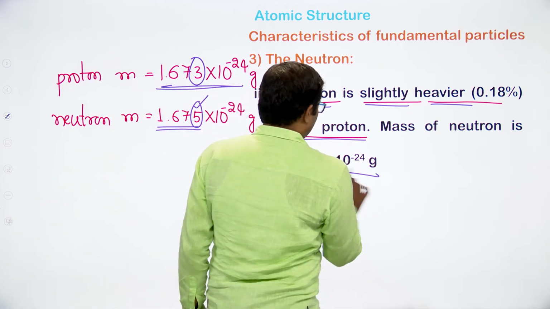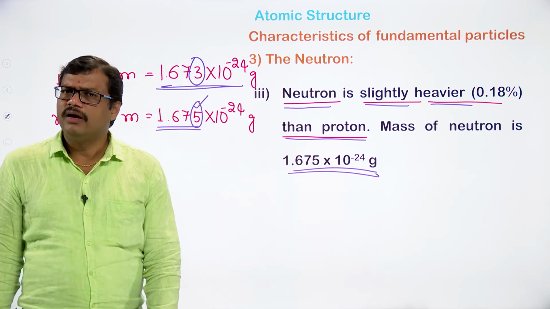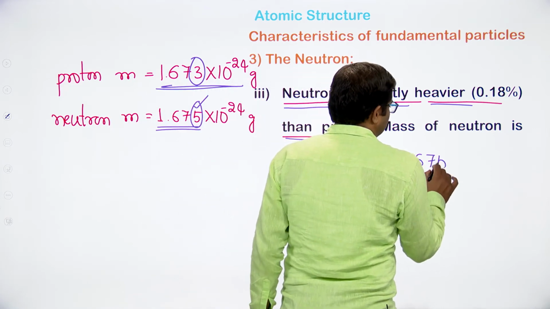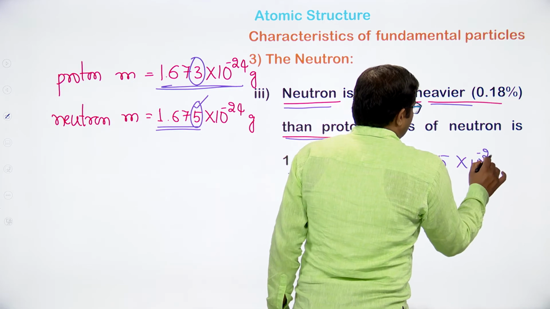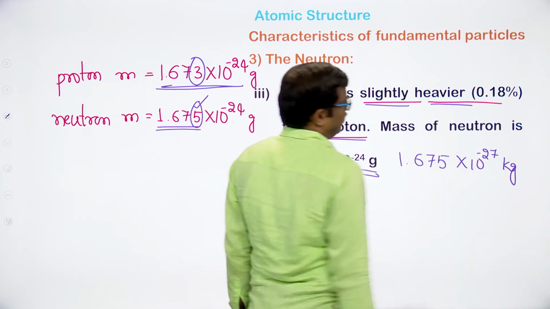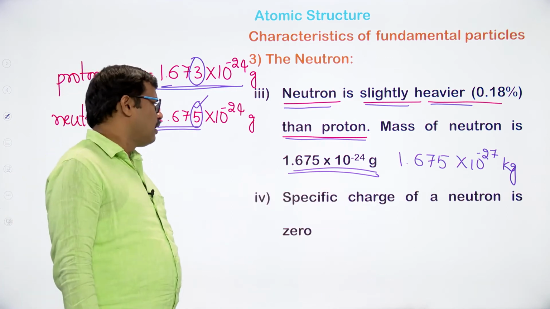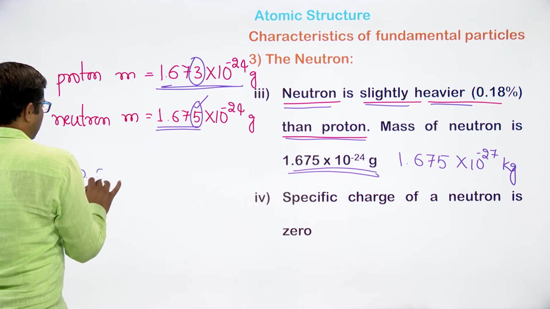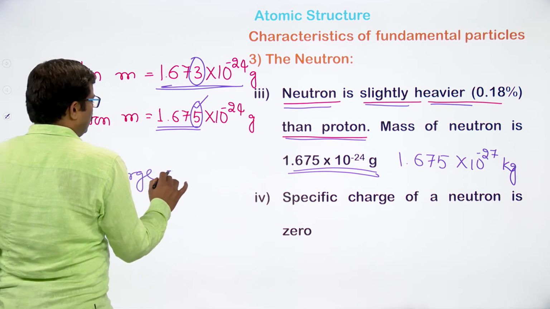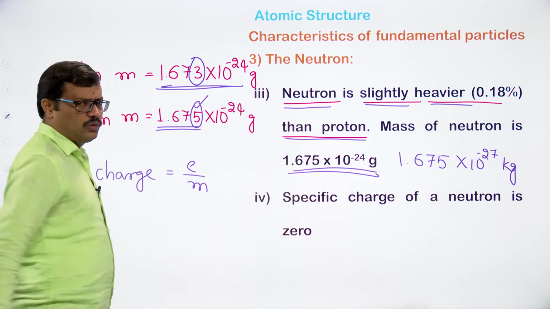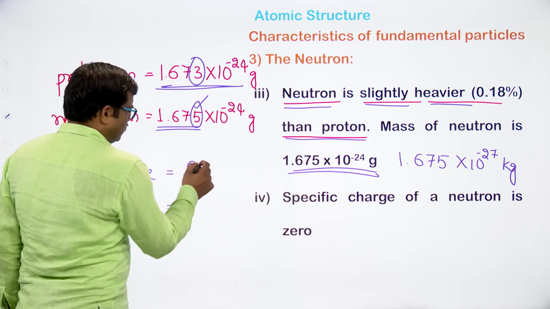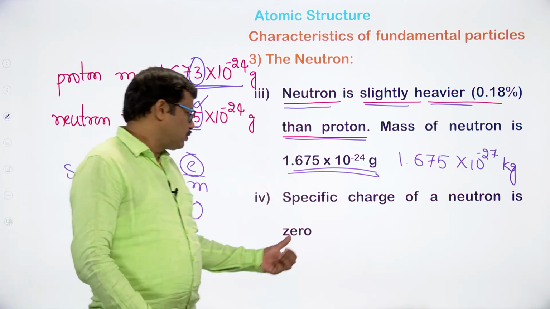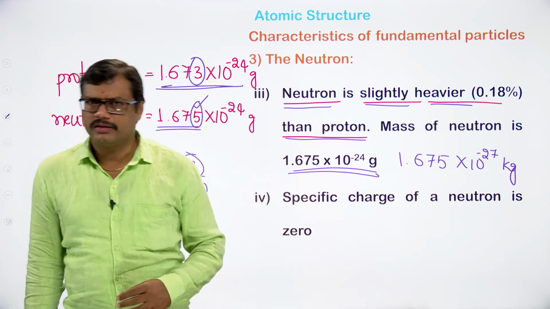The mass of neutron is found to be 1.675 into 10 to the power of minus 24 grams. If I want to express this value in kilograms, it will be 1.675 into 10 to the power of minus 27 kilograms. The specific charge, as I told you, is the ratio of charge to mass. Of course, neutrons are neutral in nature, so the charge is 0, and the specific charge of neutron comes out to be 0.